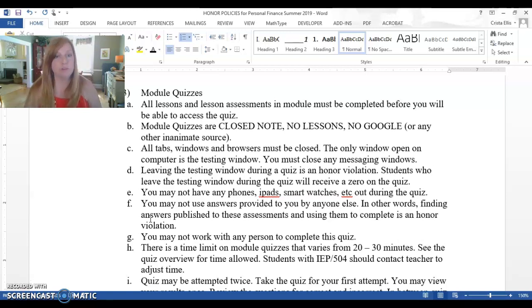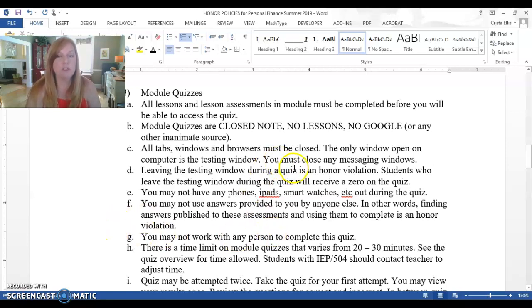Now, these are more like traditional quizzes in that you will need to make sure that this is a quiz, that you will have no aids while you are taking this quiz. This is closed note, no lessons open, no Google, no inanimate source available, no notes out. None of that stuff is going to be allowed to be used during the quiz. You do need to make sure that all of your tabs, windows, and browsers are closed except for the window that you are using for your module quiz.